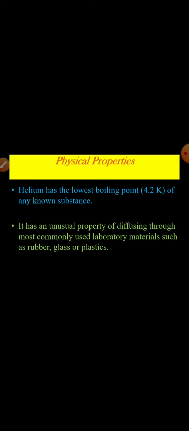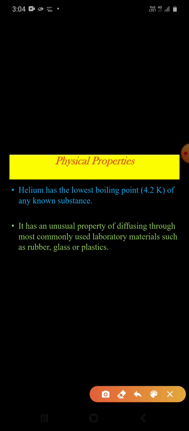Physical properties of helium. Helium has the lowest boiling point, and its value is 4.2 Kelvin. Remember, dear students, helium has the lowest boiling point, 4.2 Kelvin. It has an unusual property of diffusing through the most commonly used laboratory materials such as rubber, glass, and plastic. So remember, helium can diffuse through these items also.